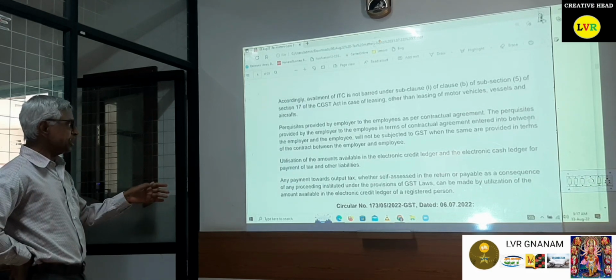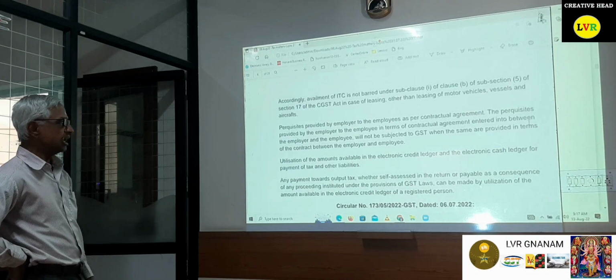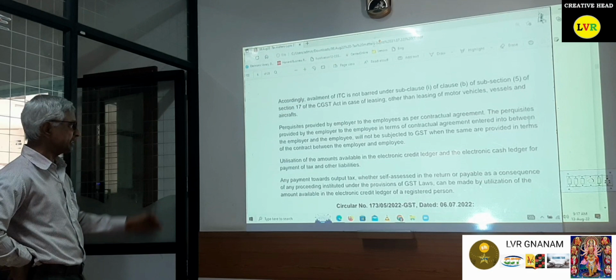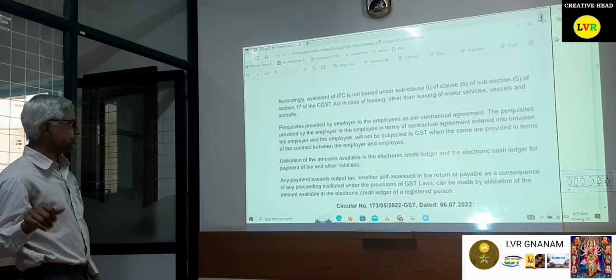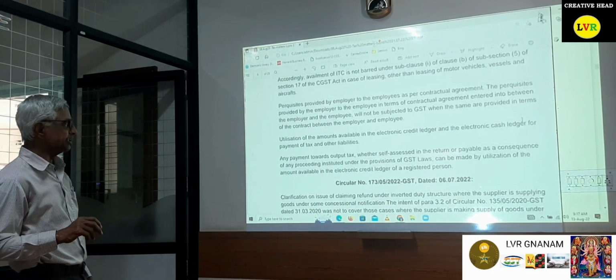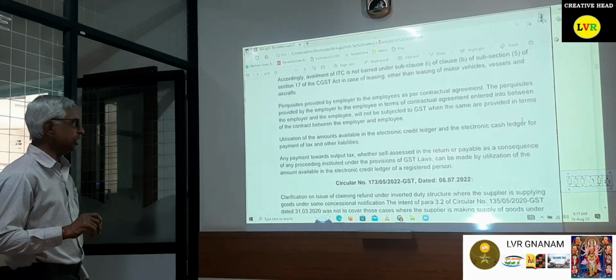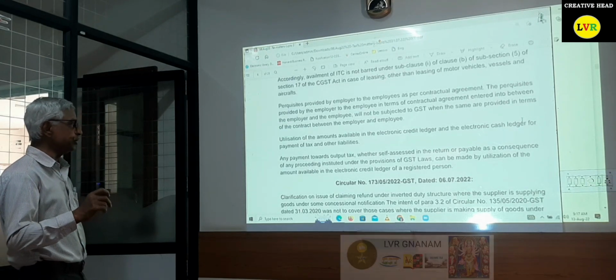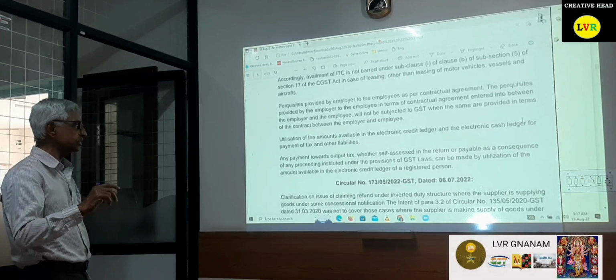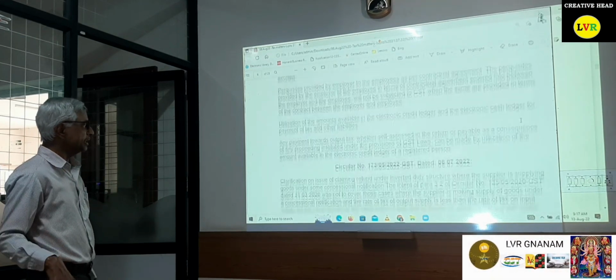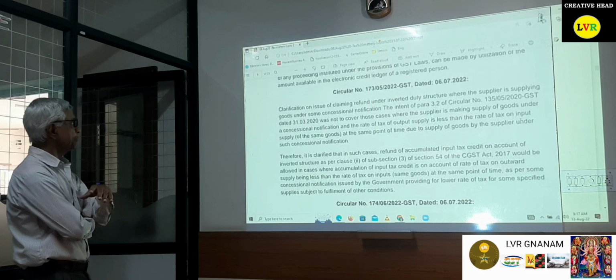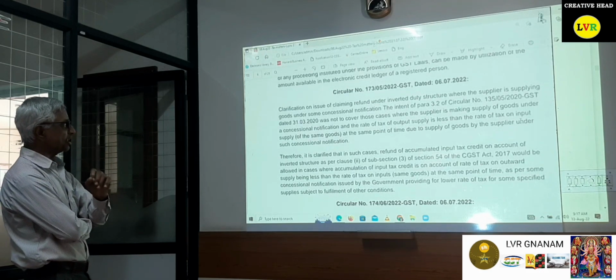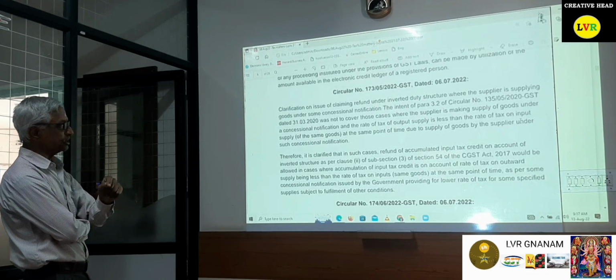Then utilization of amounts available in the electronic credit ledger and electronic cash ledger for the payment of tax and other matters. All the payment towards output tax, the surpluses in the return, or amounts payable as a consequence of any proceedings instituted under the GST law, can be made utilizing the amount available in the electronic credit ledger. Then Circular 173, clarification on the issue of claiming a refund under inverted duty structure.